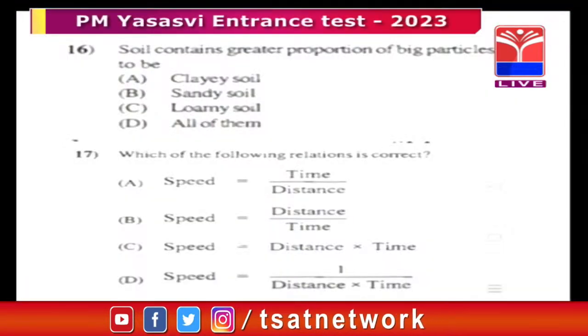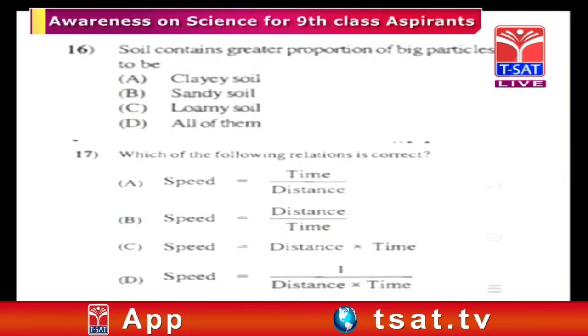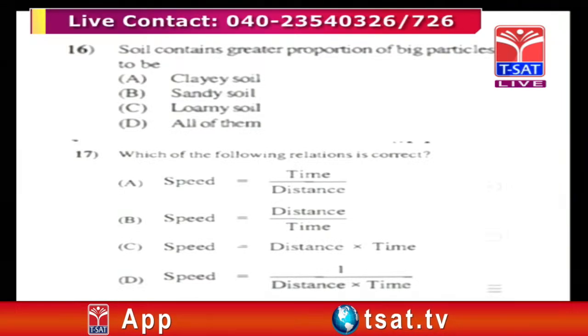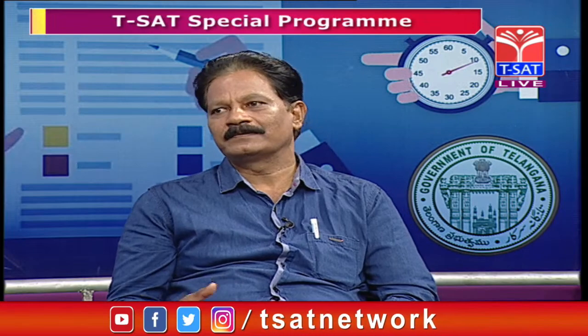It has equal proportion of all these three: silt, sand and clay. And gravel, nil. There is no gravel particle in the loamy soil. Silt, sand, and clay particles are equal in proportion. That's why loamy soils are fertile. They support almost all types of vegetation. All types of plants can grow in loamy soils. It can hold air as well as water. It has water holding capacity, and air holding capacity is maximum in loamy soils.